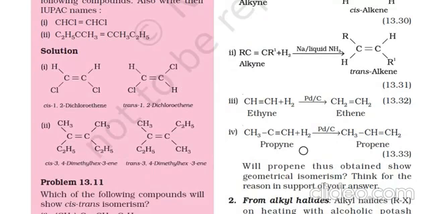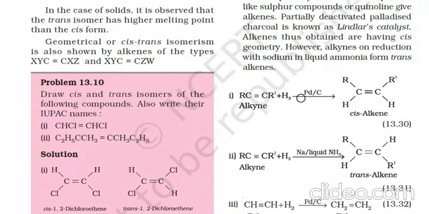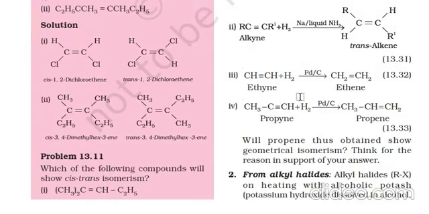Some examples: ethyne is taken, then ethene is produced in the presence of Lindlar's catalyst, which is palladium and charcoal.